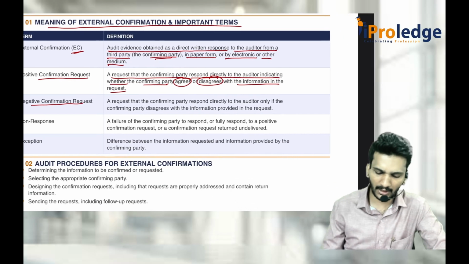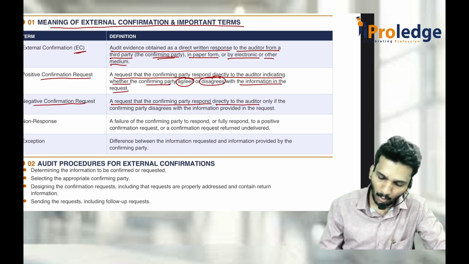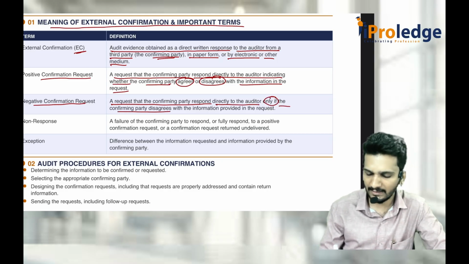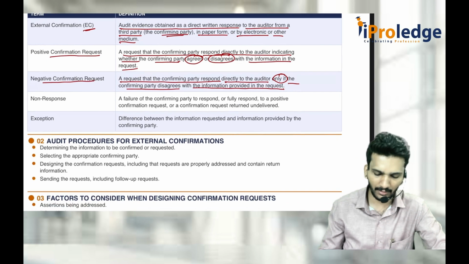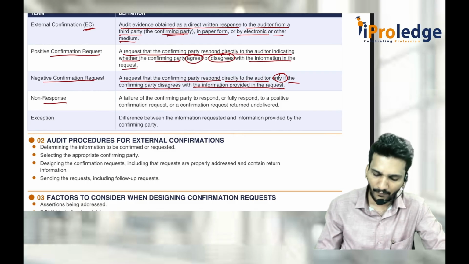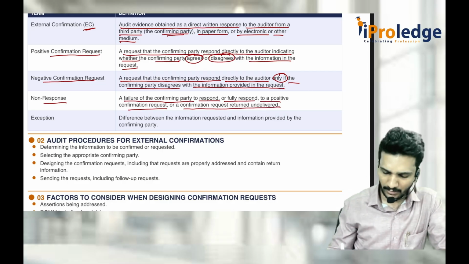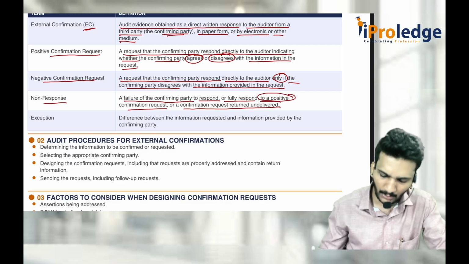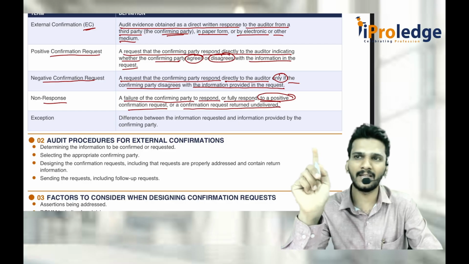Then negative confirmation request: a request that the confirming party responds directly to the auditor only if the confirming party disagrees with the information provided in the request. If it does not agree, then reply. Then non-response: failure of the confirming party to respond or fully respond to a positive confirmation request, or a confirmation request returned undelivered. They are referring here to a positive confirmation request. If you don't get a response, or if you don't get a full response, that is what we call non-response.